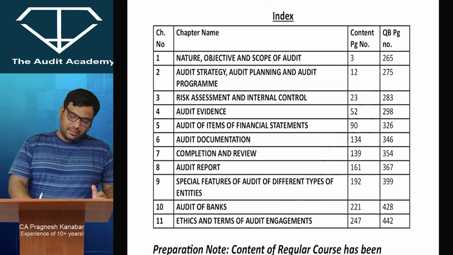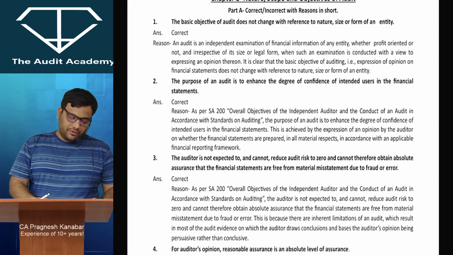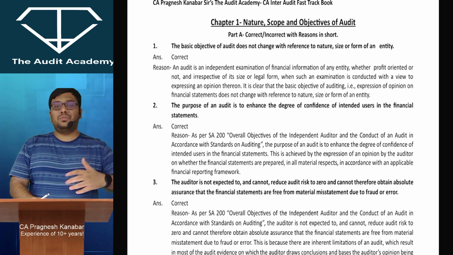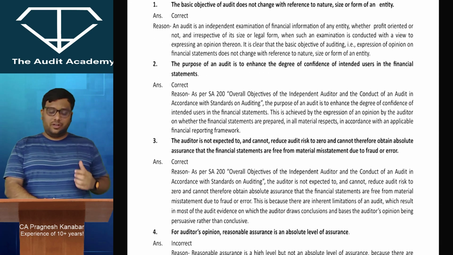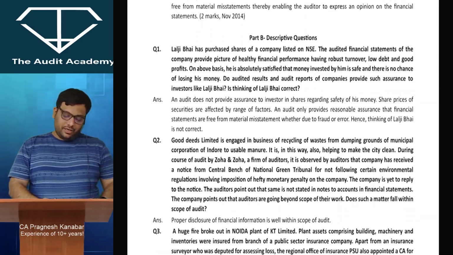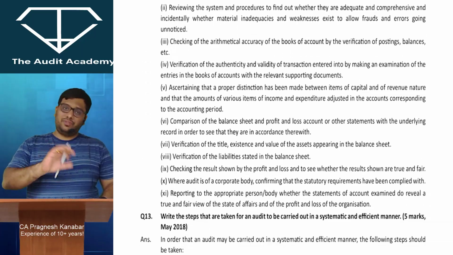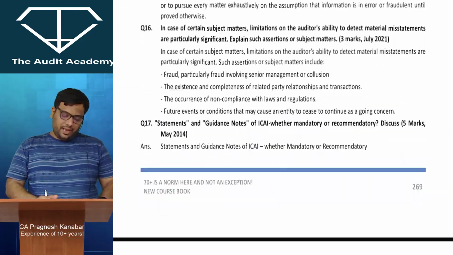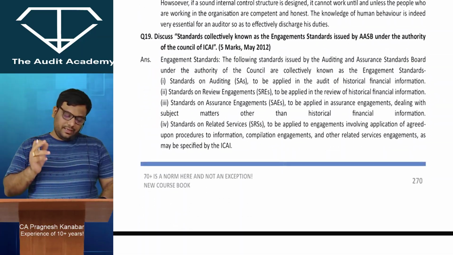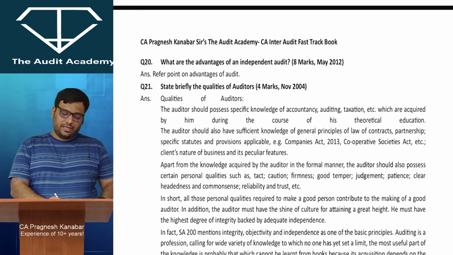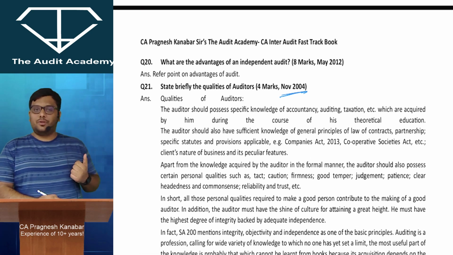Secondly, when it comes to the question bank, I have all types of questions. Already you can just see a sample of that. For example, in the first chapter you have these correct incorrect questions which are asked for 2 marks with reasons in short in the audit paper at CA Inter level. Then we have descriptive questions, which are asked in the range of 3 marks or 4 marks. And when you scroll you will realize that there are past examination questions, dated as far back as November 2004.